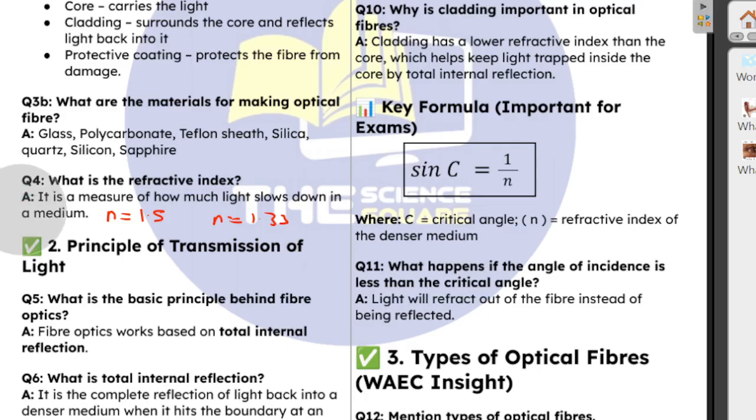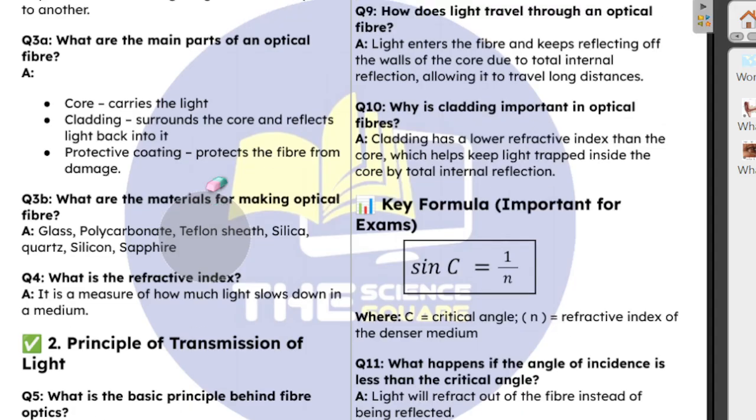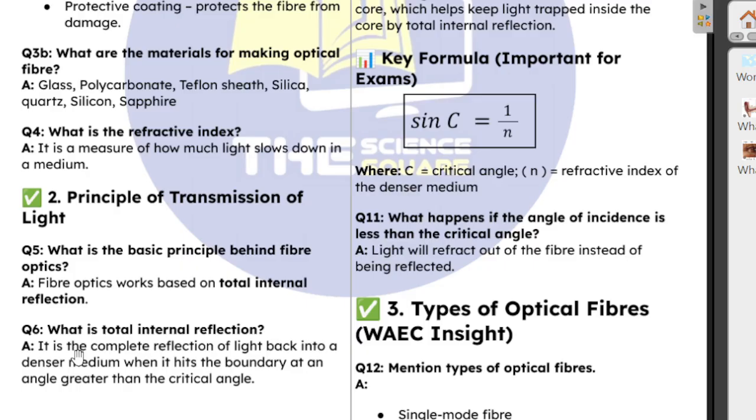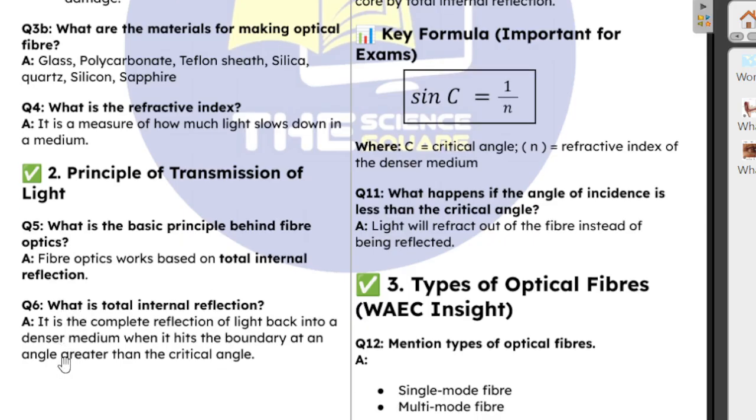The next question, which is under the second point, the principle of transmission of light. This is a much more common question, which is the basic principle behind fiber optics. And the answer is fiber optics works based on the concept of total internal reflection.